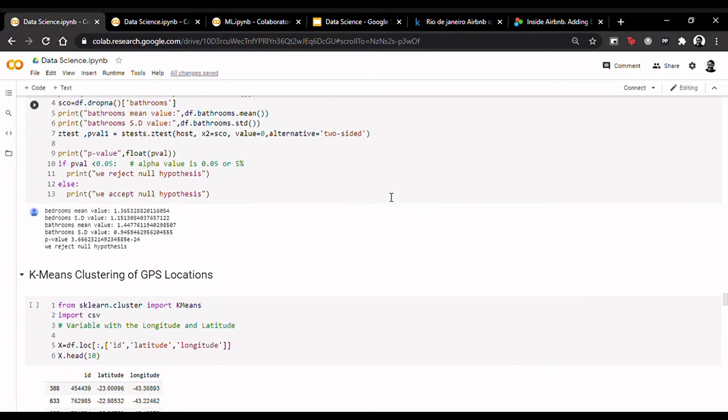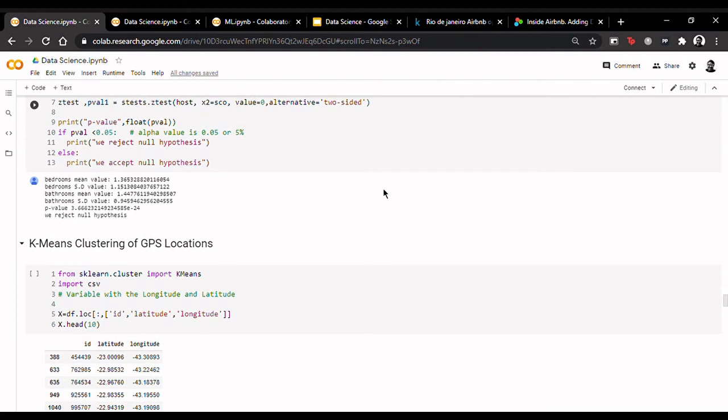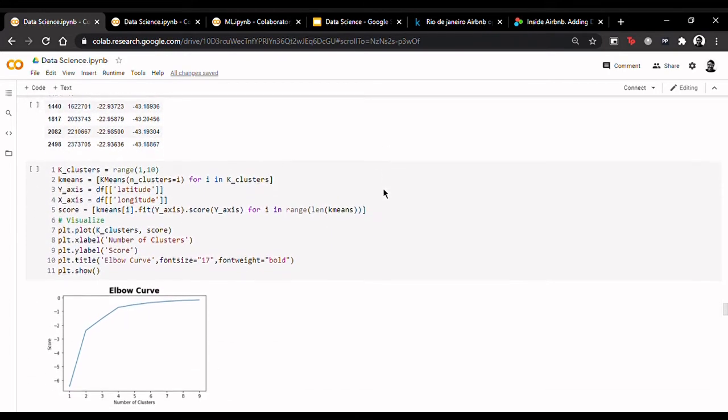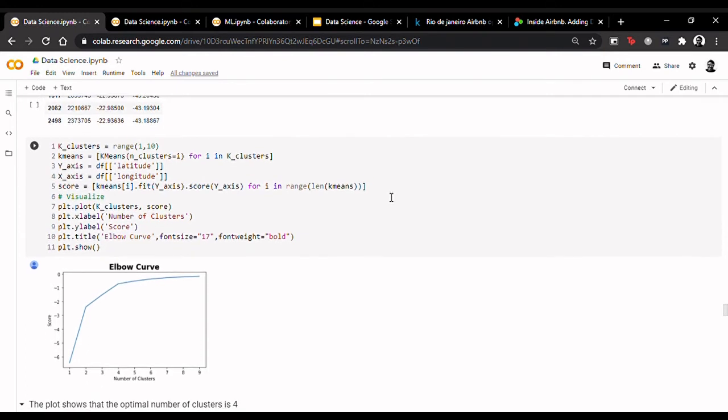In the next step, we perform k-means clustering of the listing locations. We import the KMeans module from sklearn.cluster to perform clustering by geographic location. Here we see a graph which is the elbow curve. It graphically shows the optimal number of clusters for the data. Here the optimal number of clusters is 4. Intuition is that increasing the number of clusters will give a better accuracy, but that leads to overfitting. This is clearly depicted in the elbow curve.